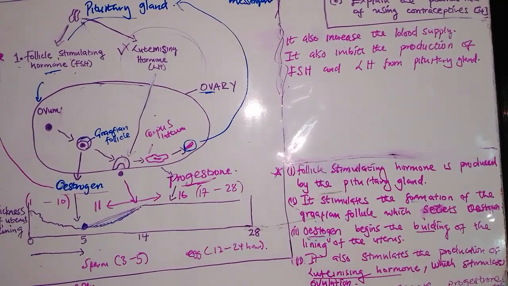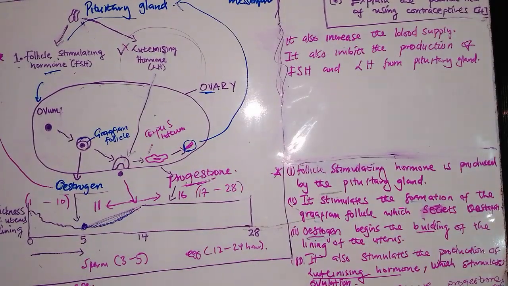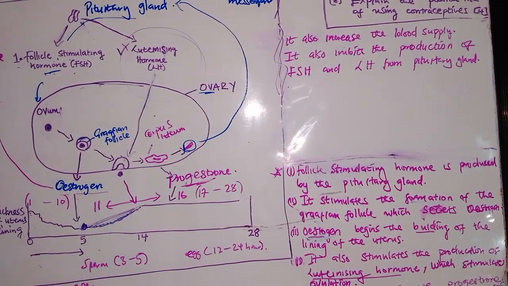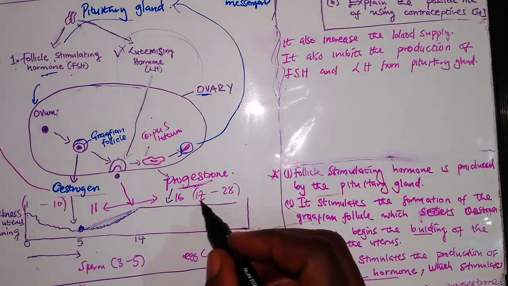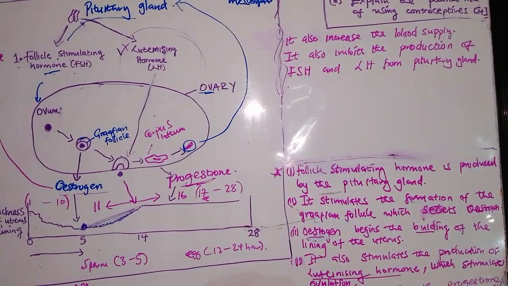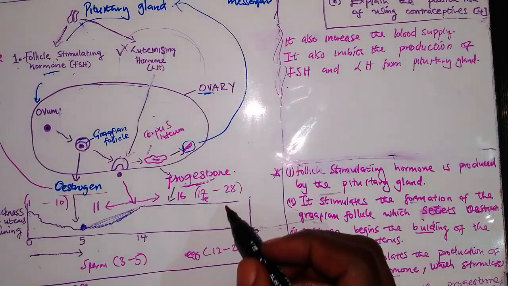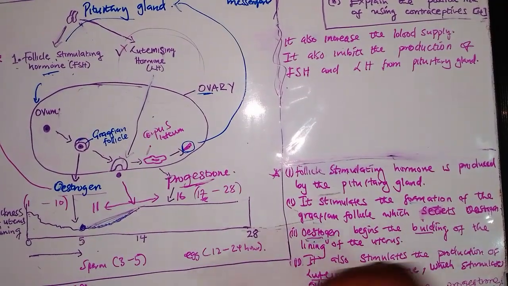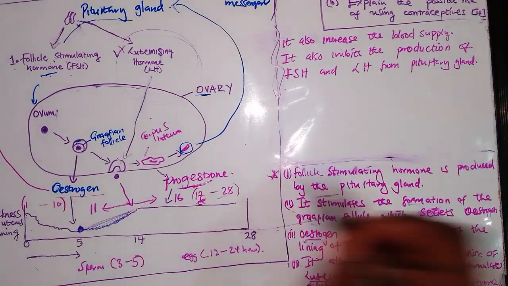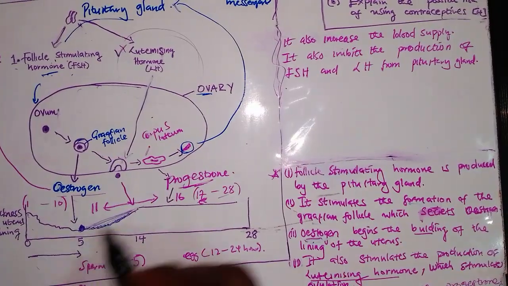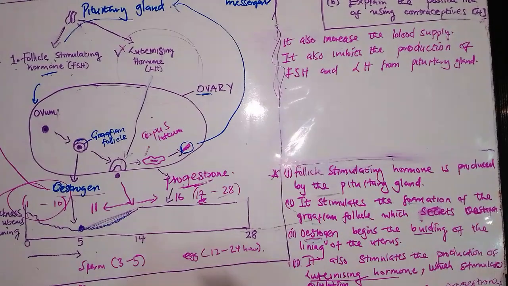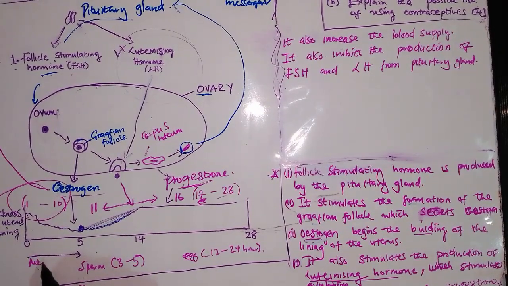Once ovulation occurs, the egg can only survive 24 hours, meaning by day 17 the egg is already dead, and it takes time for a new one to begin. So for days 17 to 28 and 1 to 10, this is not safe here because we have menstruation, there is bleeding.